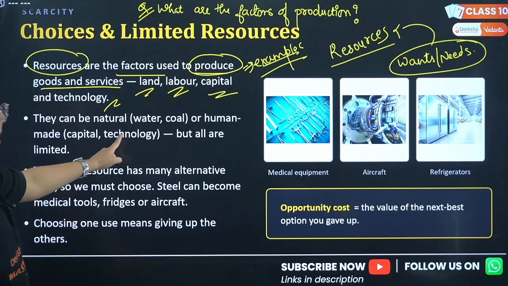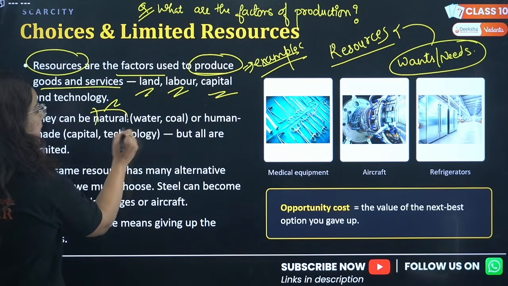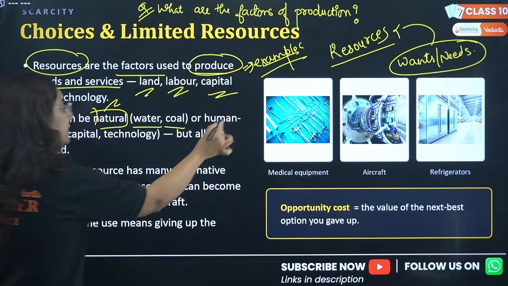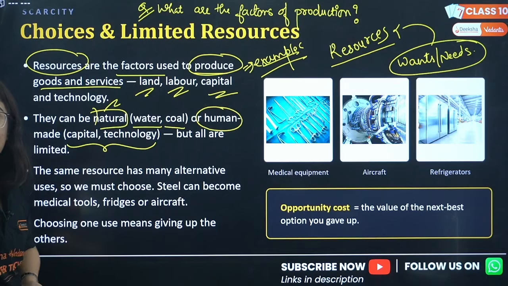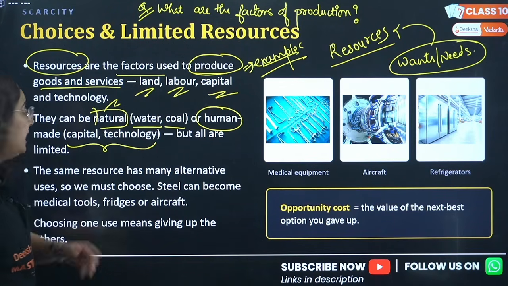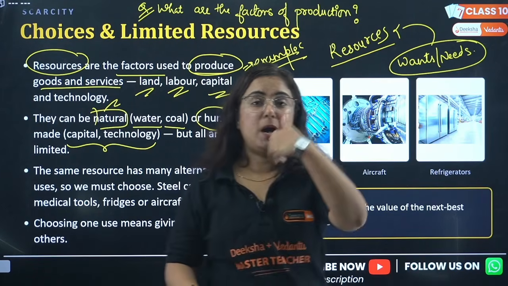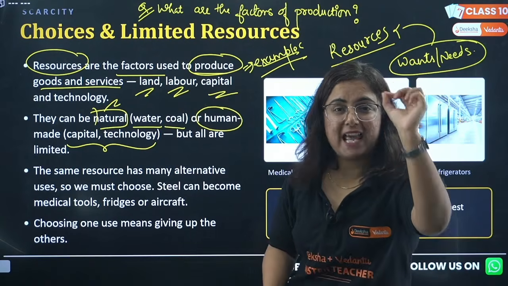So the resources can be natural, pay attention. They can be natural like water, coal or soil, etc. Even they can be human made, and examples of them are capital and technology. The amount of money required to start a business or the production, and the technology which facilitates it, like internet, social media, promotion, marketing, transport, communication, etc.